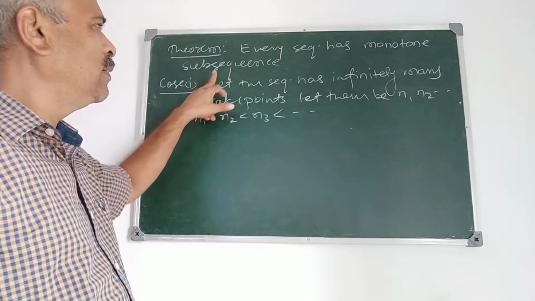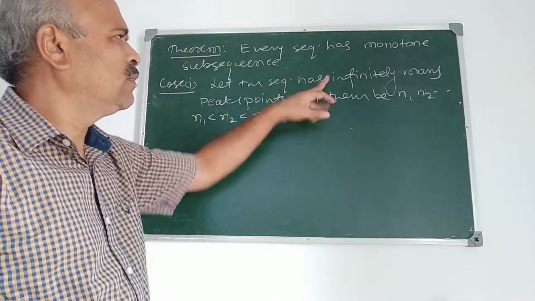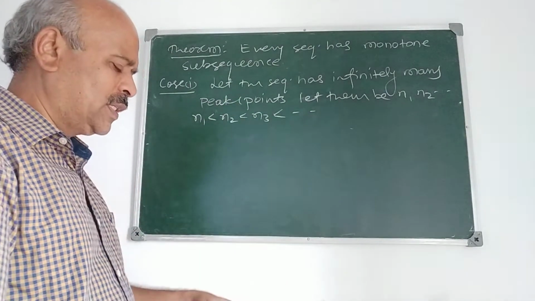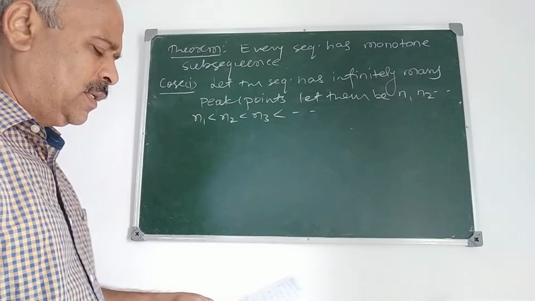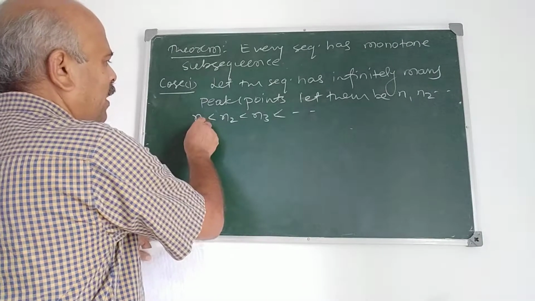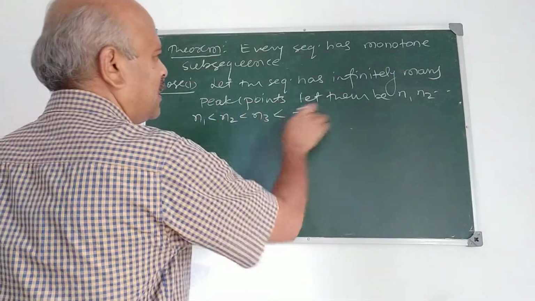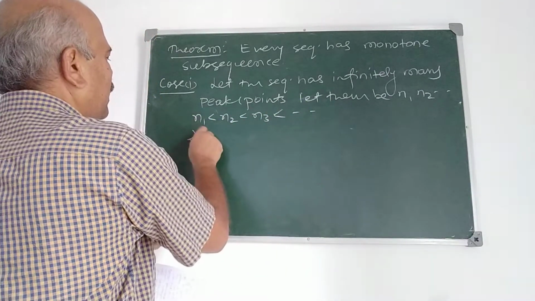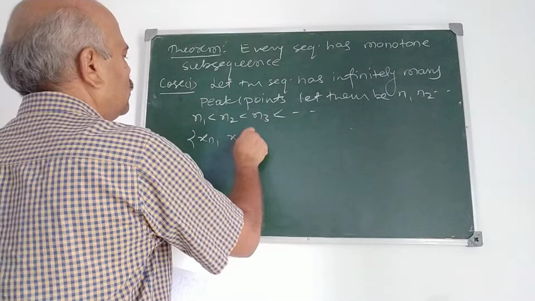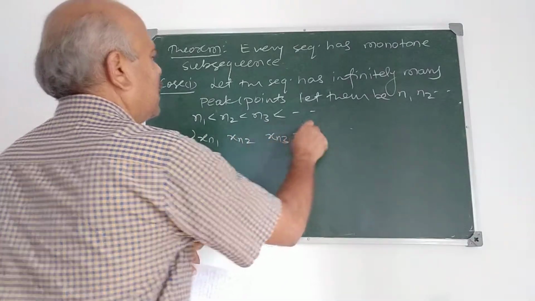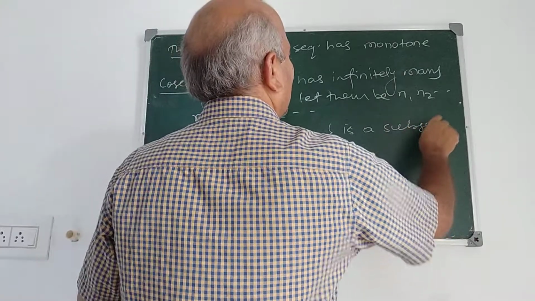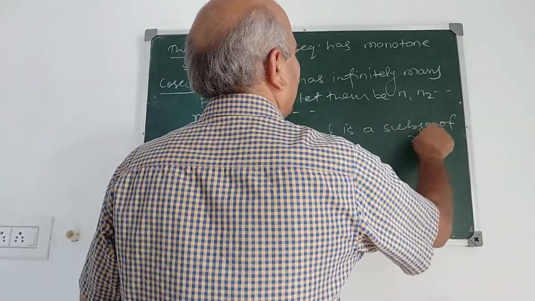We have taken n1, n2, etc. as peak points, and they are natural numbers. Therefore x_{n1}, x_{n2}, x_{n3}, etc. is a subsequence of x_n.